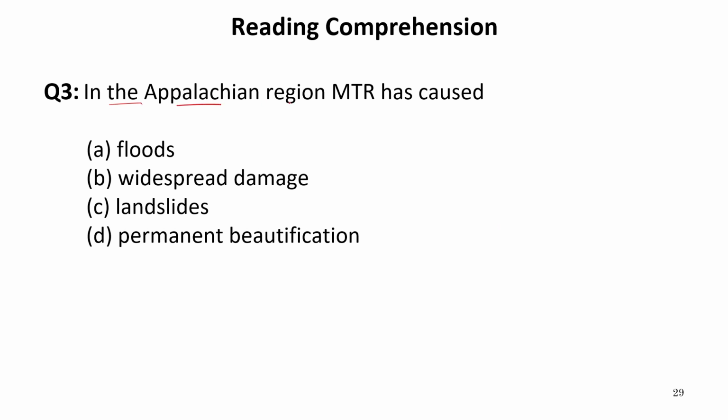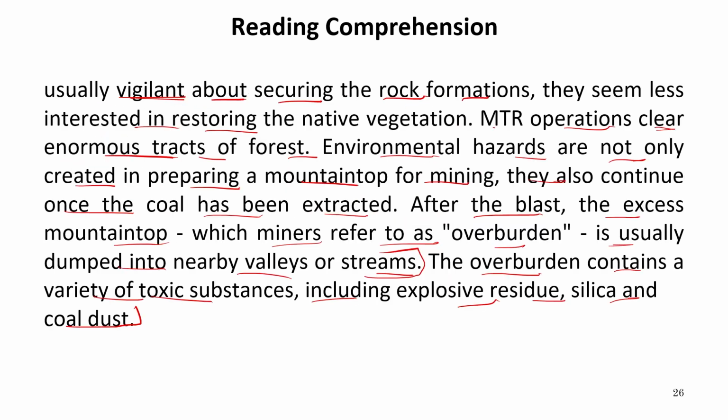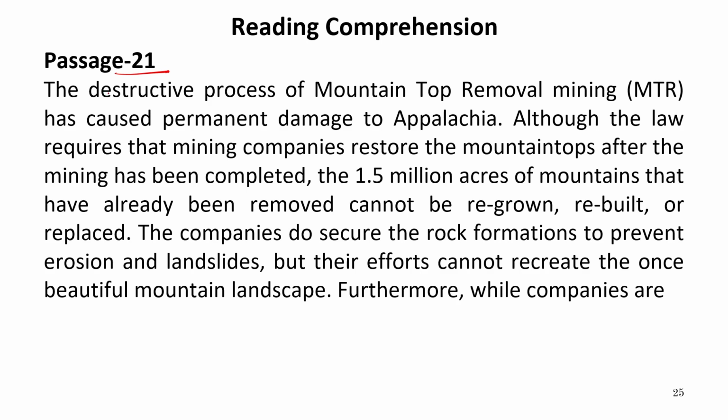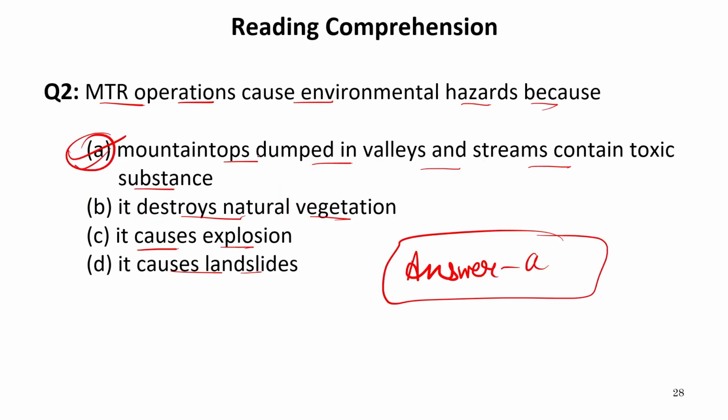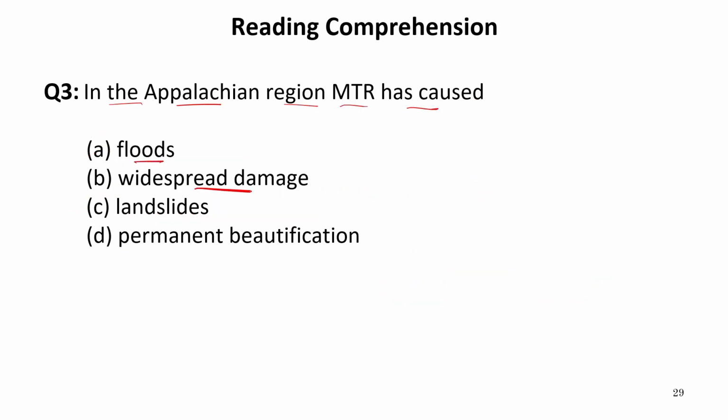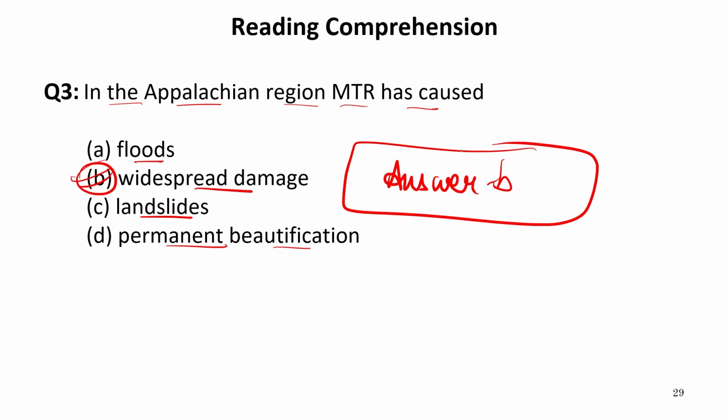In the Appalachian region, MTR has caused. What did it cause? Now let's get back to the passage and look for this. Caused permanent damage to Appalachia. Now permanent damage refers to a lot of damage. Now let us get back to the options. Here it is written, floods, widespread damage, landslides, permanent beautification. No, not beautification, it is damage. So our answer is B, which is absolutely correct, and it is somewhere directly given in the passage but in the form of another name. Now let's move to the next one.